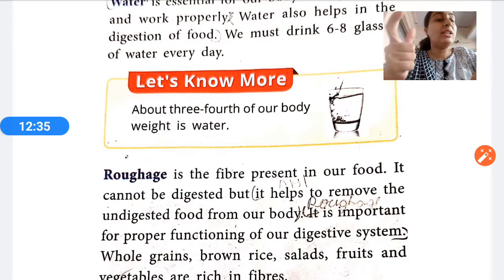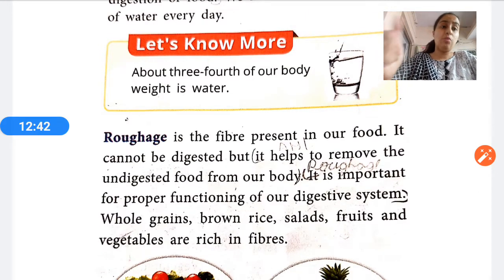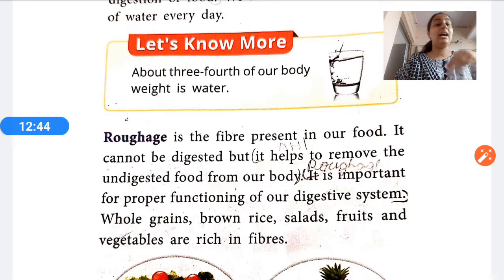For example, what are the food items that are rich in roughage? Whole grains, brown rice, salads, fruits and vegetables are rich in fiber. The content of roughage is very high in them, so we should consume it. Why should we consume it? Because it is necessary to remove the undigested part of food from our body.